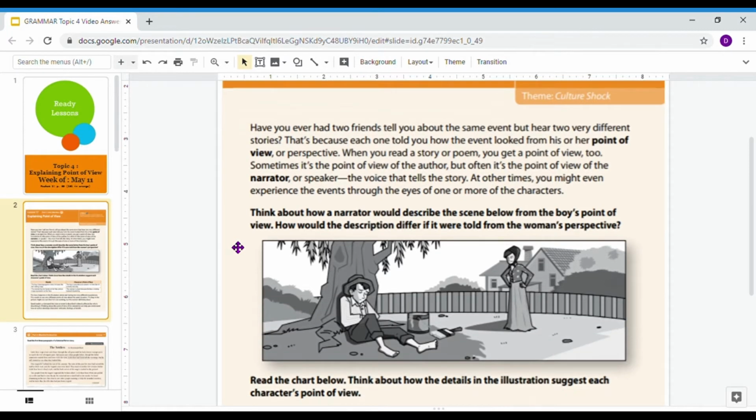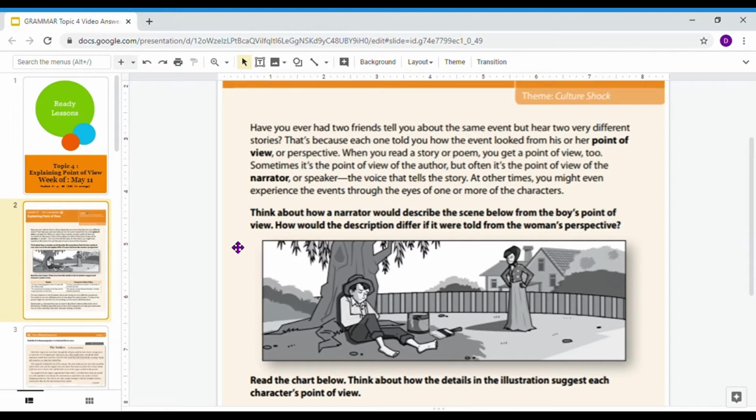This says, have you ever had two friends tell you about the same event but hear two very different stories? That's because each one told you how the event looked from his or her point of view or perspective. When you read a story or poem, you get a point of view too. Sometimes it's the point of view of the author, but often it's the point of view of the narrator or speaker, the voice that tells us the story. At other times, you might even experience the events through the eyes of one or more of the characters.